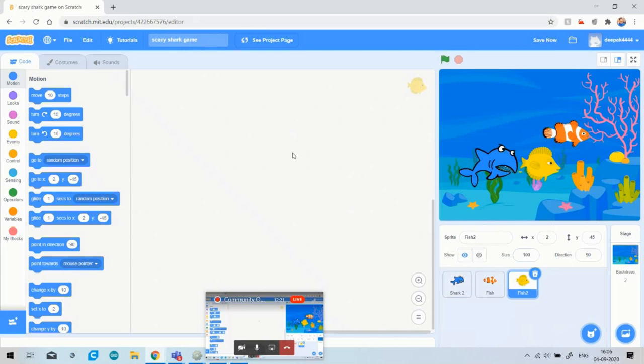As you know, in this game we have to eat the safe fish and avoid the toxic fish. Okay, so as you see, the shark is so much bigger and it always eats the fish that come around it.